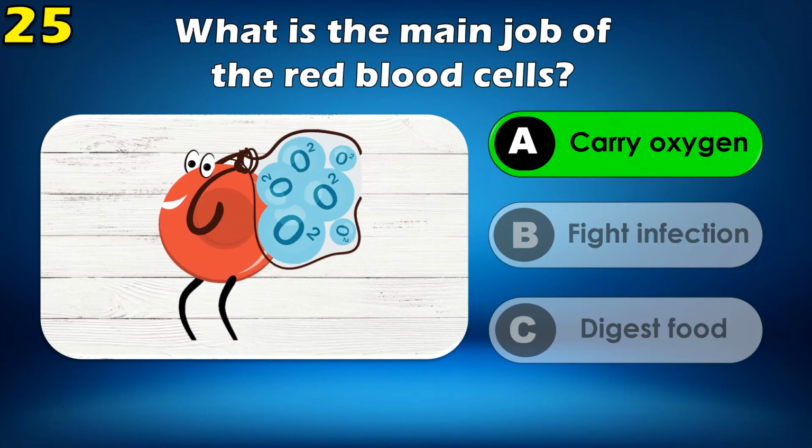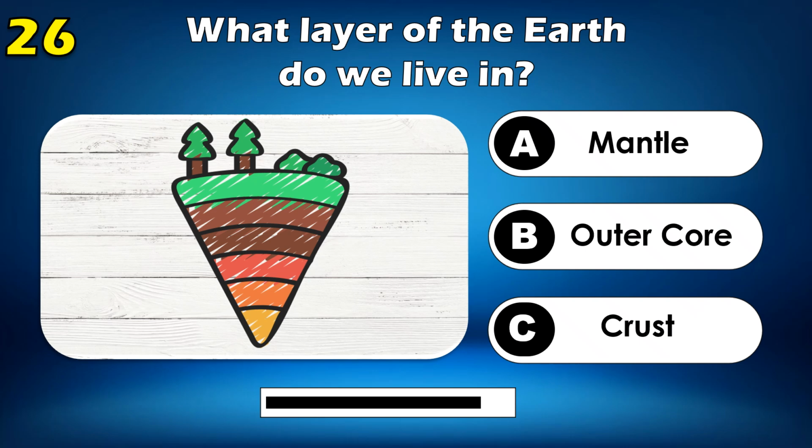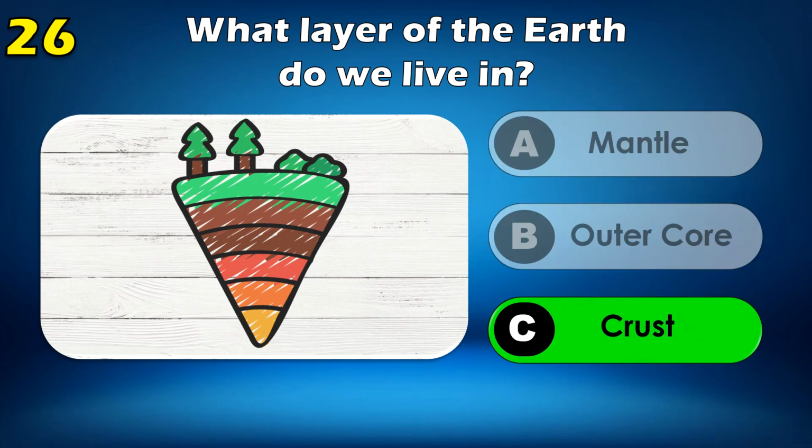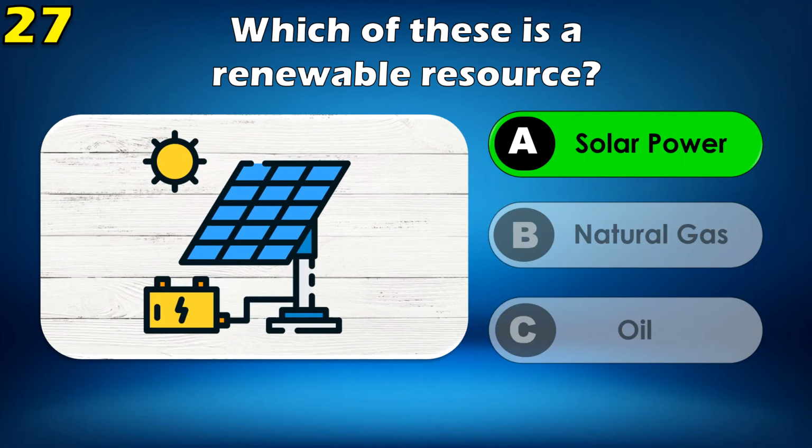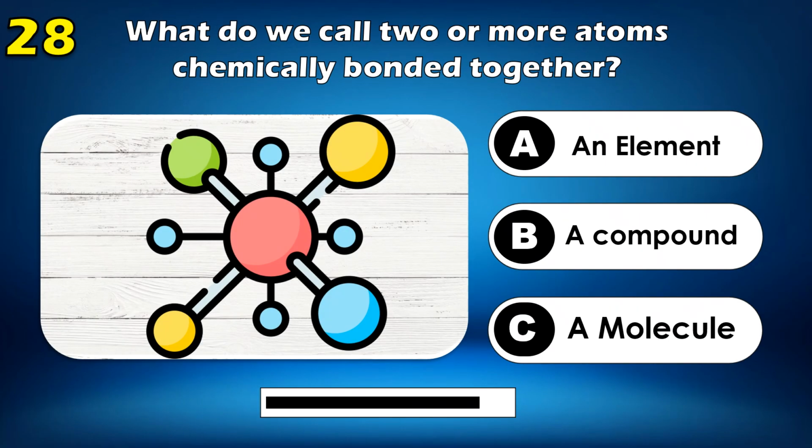Carry oxygen. What layer of the earth do we live in? Crust. Which of these is a renewable source? Solar power. What do we call two or more atoms chemically bonded together?